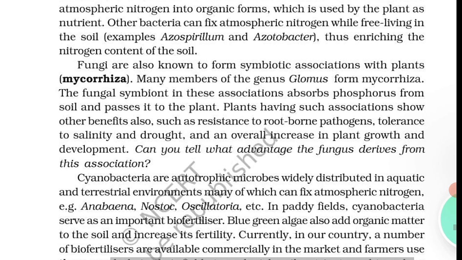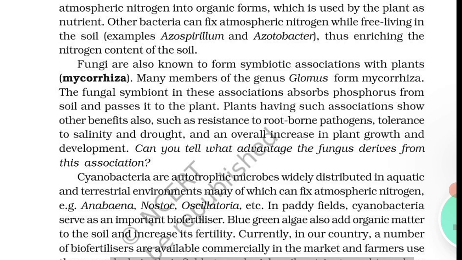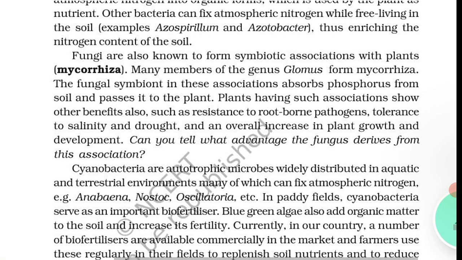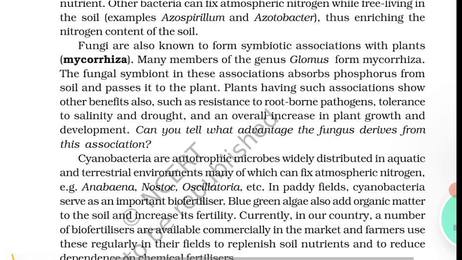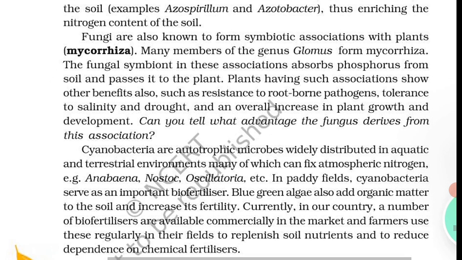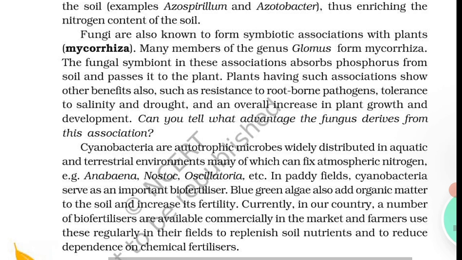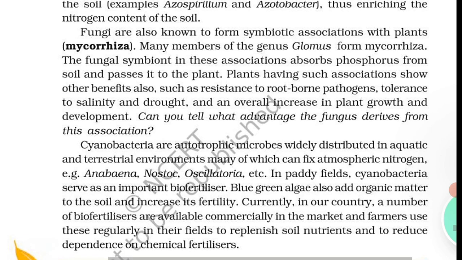Cyanobacteria are autotrophic microbes widely distributed in aquatic and terrestrial environments, many of which can fix atmospheric nitrogen. Example: Anabaena, Nostoc, Oscillatoria, etc. Are you listening? You're not feeling sleepy, are you?